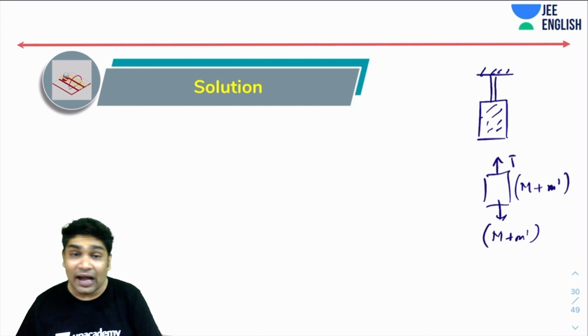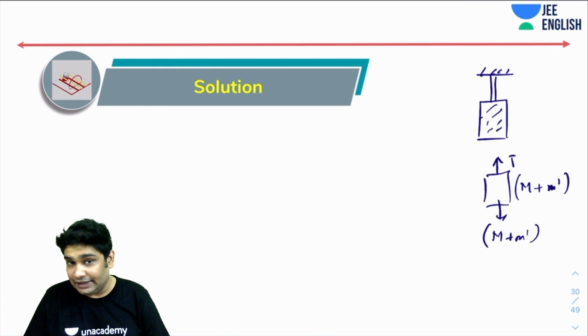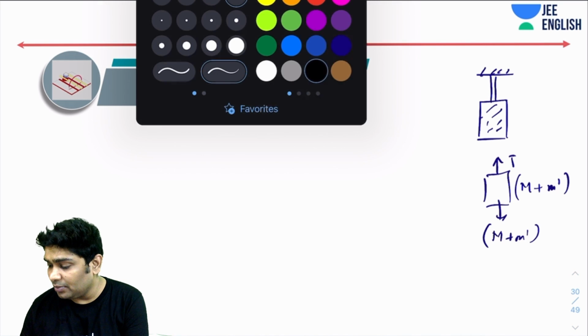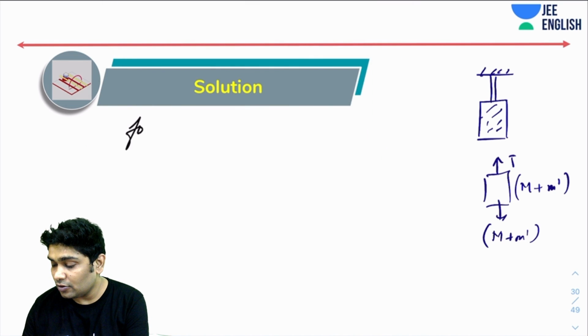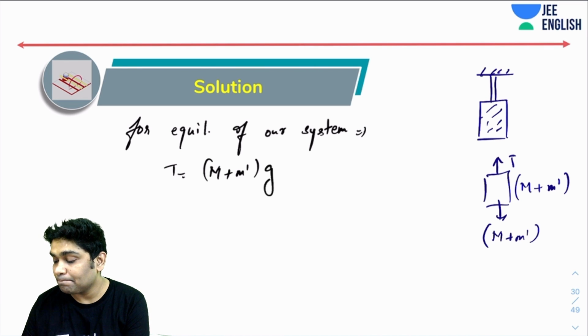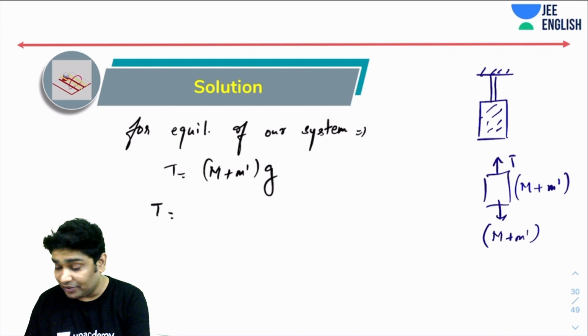Here m dash is the mass of that portion of L minus x length, which I can easily calculate. And from the equilibrium of our system, I can directly say that T should be equal to m plus m dash. All I need to do is write the value of m dash, which should be very, very simple.